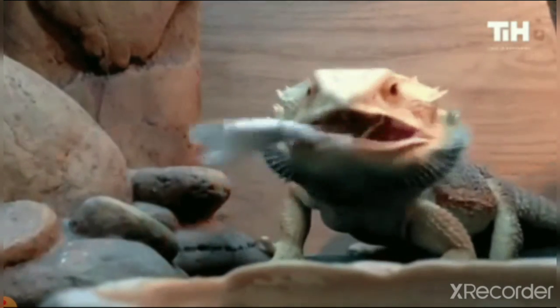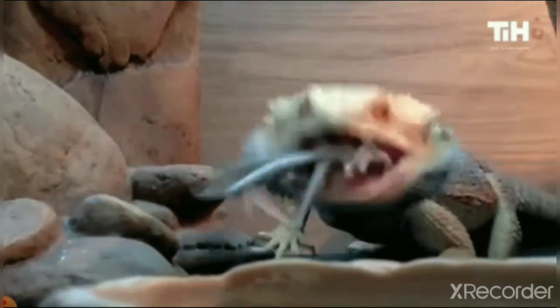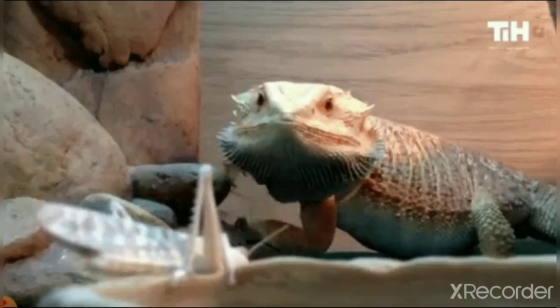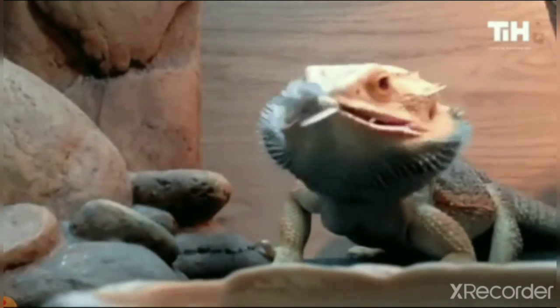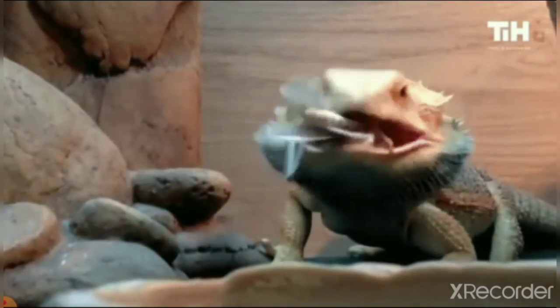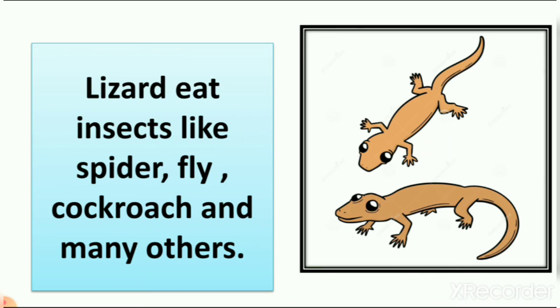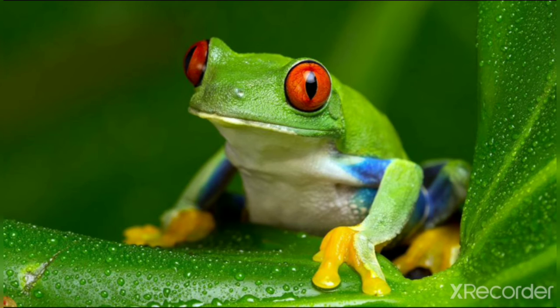Let's see. Here you can see with the help of its tongue, the lizard is catching a fly. Right? So now you can understand how they are eating insects. Some animals like lizards eat insects, like spiders, flies, cockroaches and many others. Now you can understand they have a sticky tongue. That's why they can catch all these insects, because insects are very small.